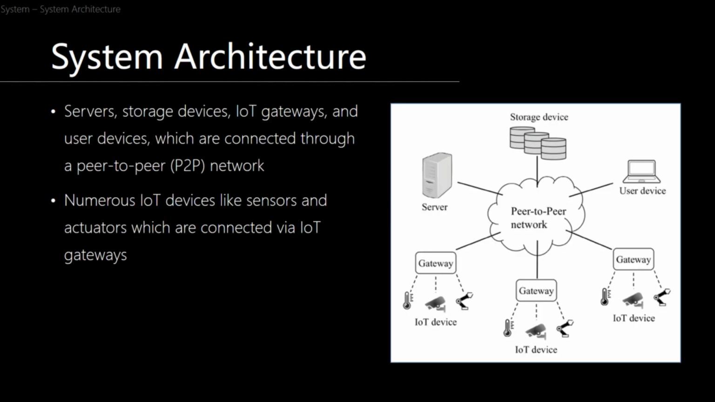The system architecture which is considered in this paper consists of several servers, storage devices, IoT gateways, and user devices, which are all connected to a peer-to-peer network. And we can also see there are numerous IoT devices like sensors and actuators, which are connected via the IoT gateways.